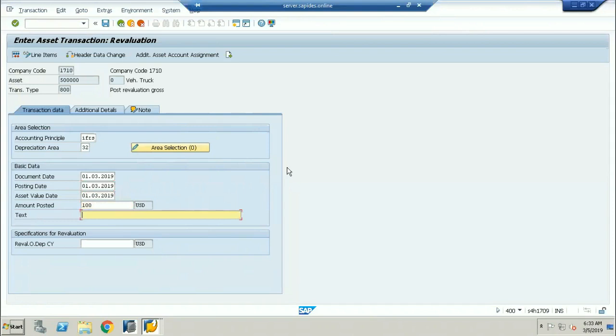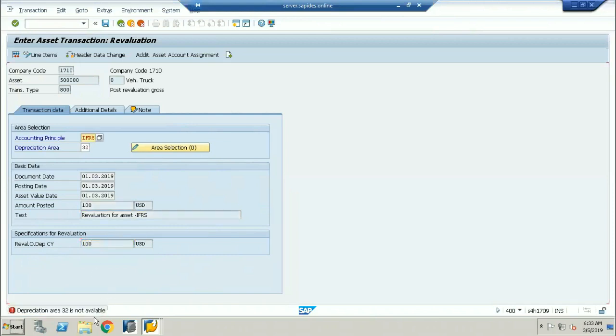Here I'm going to write the text: revaluation for asset for IFRS. Now the specification for the revaluation: there is an option called specification, revaluation for ordinary depreciation area currency. What currency are you going to use? This is going to be the same, 100.